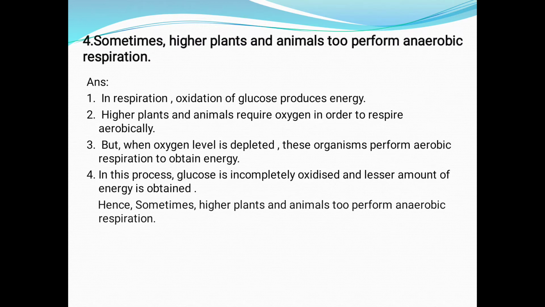Fourth, sometimes higher plants and animals too perform anaerobic respiration. Answer: in respiration, oxidation of glucose produces energy. Higher plants and animals require oxygen in order to respire aerobically. But when the oxygen level is depleted, these organisms perform anaerobic respiration to obtain energy. In this process, glucose is incompletely oxidized and a lesser amount of energy is obtained. Hence, sometimes higher plants and animals too perform anaerobic respiration.